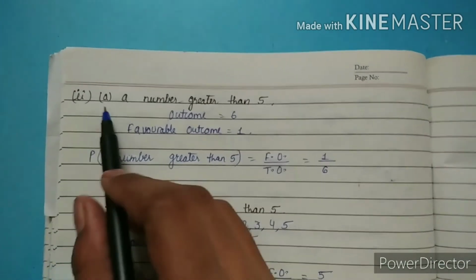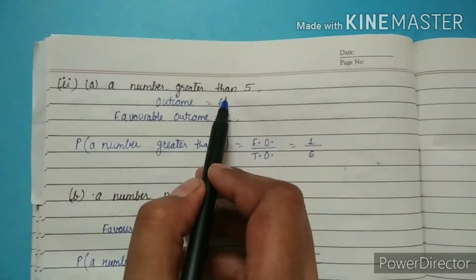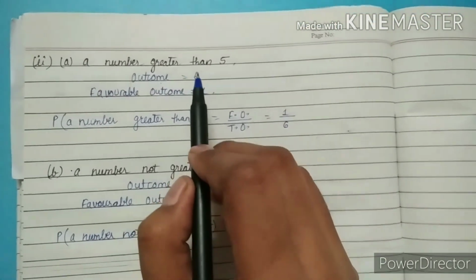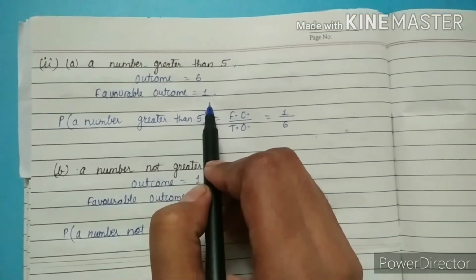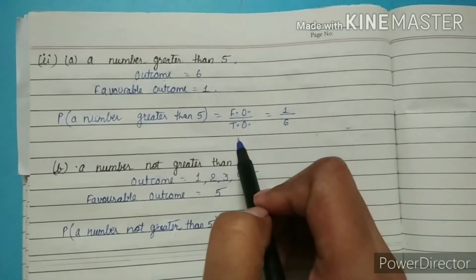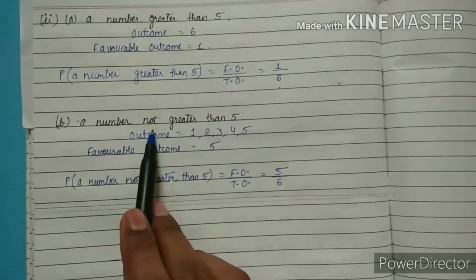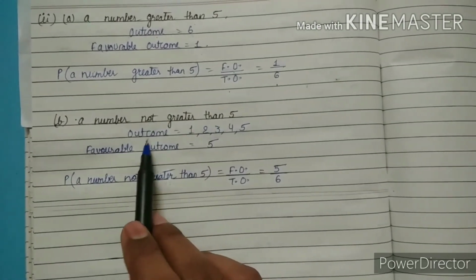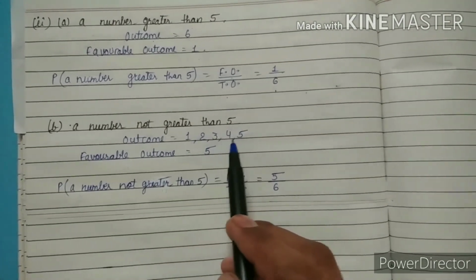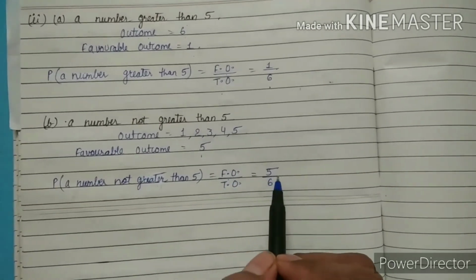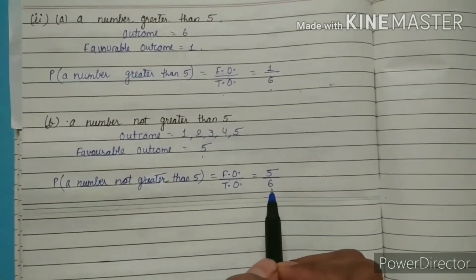Second, A is a number greater than 5, its outcome is 6. How many are there in the number? Only 1. So favorable outcome is 1, total outcome is 6. B is a number not greater than 5. How many numbers can we take? 1, 2, 3, 4, 5. How many are they? 5. So favorable outcome is 5, total outcome is 6.